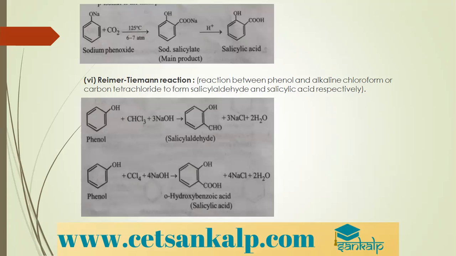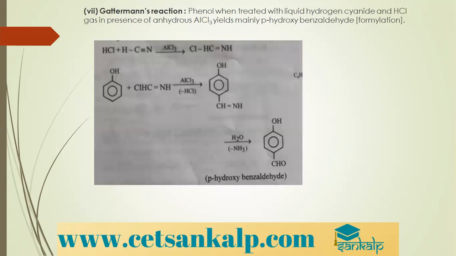When phenol is treated with chloroform and NaOH, we get salicylaldehyde. A CHO group, a formyl group, is introduced at the ortho position. Or when phenol is treated with carbon tetrachloride and NaOH, we get salicylic acid. O-hydroxybenzoic acid is called salicylic acid. So this is the Reimer-Tiemann reaction.